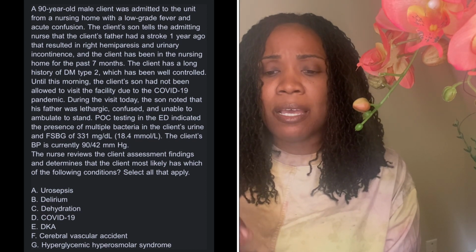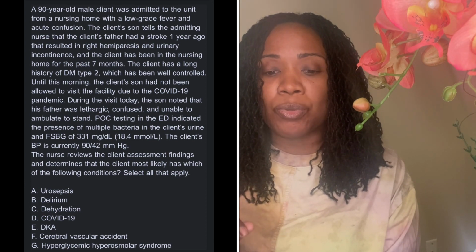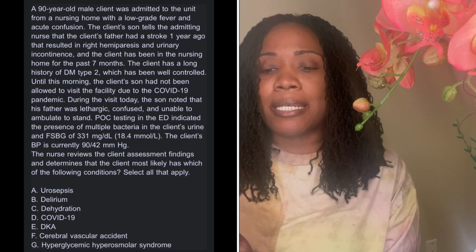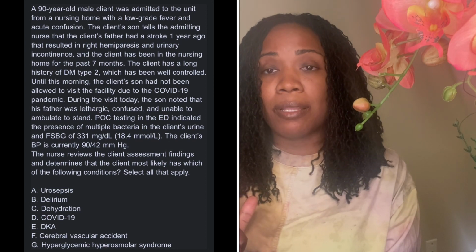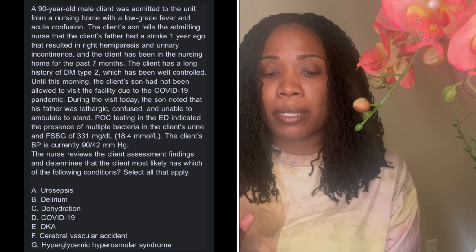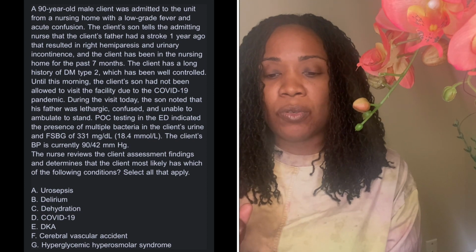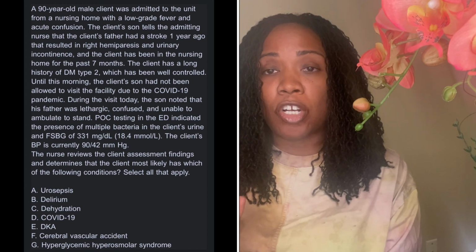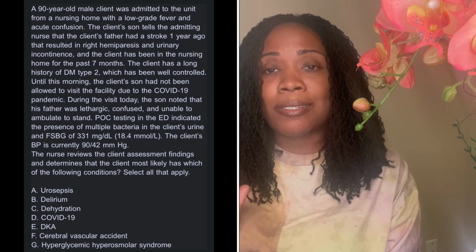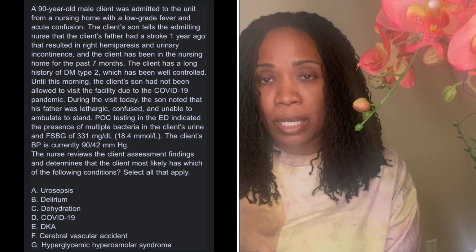During the visit today, the son noted that his father was lethargic, confused, and unable to stand. POC testing in the ED indicated the presence of multiple bacteria in the client's urine and a fasting blood glucose of 331. The client's blood pressure is 90/42. The nurse reviews the client's assessment findings and determines that the client most likely has which of the following conditions. Select all that apply. So this question is pretty wordy, pretty lengthy.